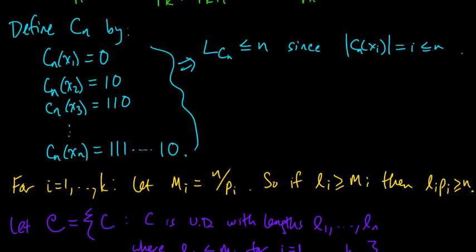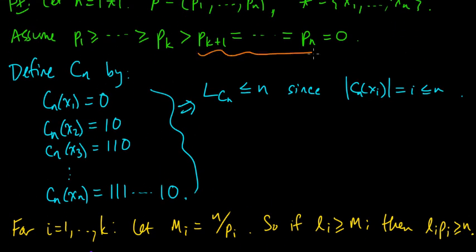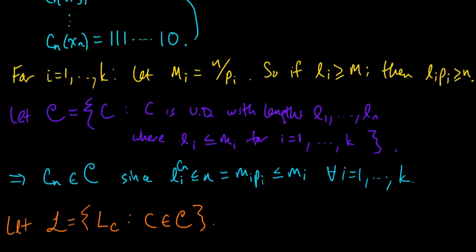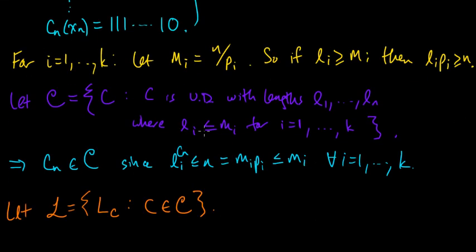If there are some p's that are 0, so if k is not n, if there are some 0 p's, then the lengths of the code words for some of those can be getting arbitrarily long. They can be going to infinity. So this set could be potentially infinite, but this set, this L, is going to be a finite set.